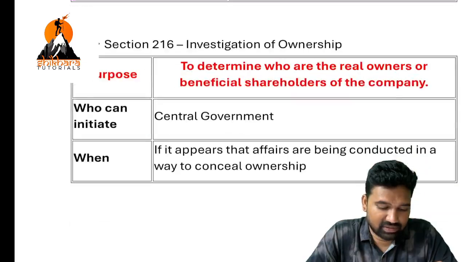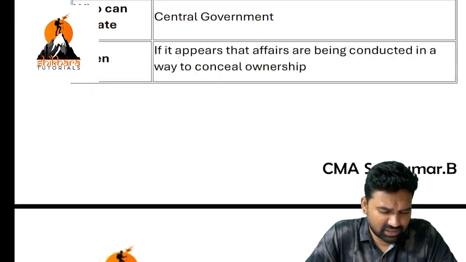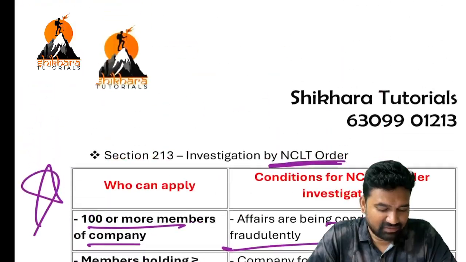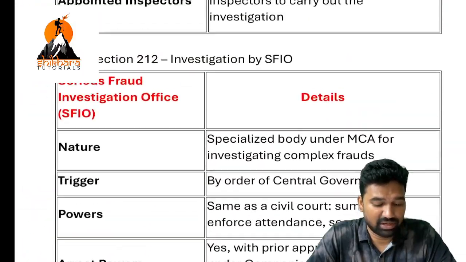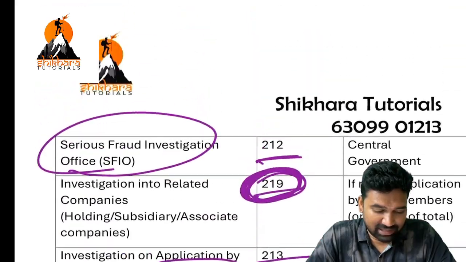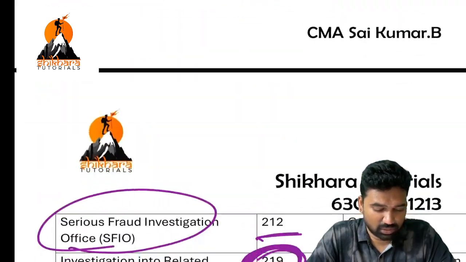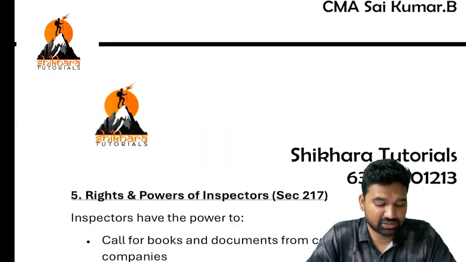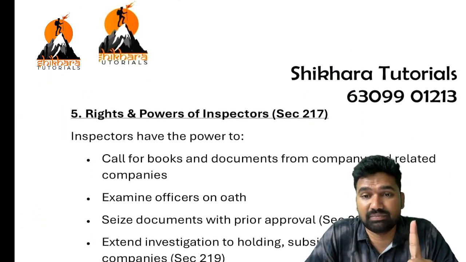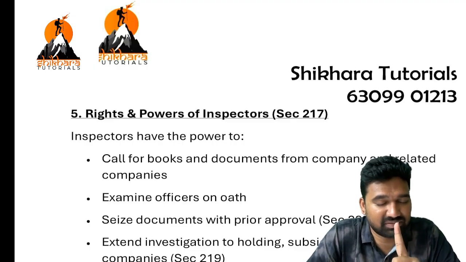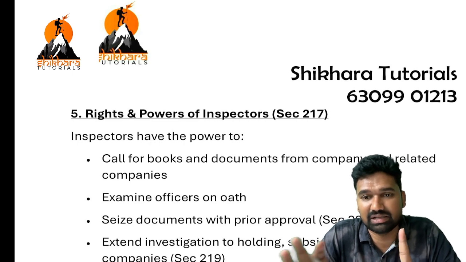Okay. Next one, investigation of ownership. We just discussed. So these are all the different types of investigation. I have already mentioned them in a tabular form in a clear and neat detailed manner. You just go through it, you will get full clarity regarding the investigation. So first step is inspection. Who has the power to inspect? ROC. The second step is, if the answers in the first step are satisfactory, the matter will be settled there.